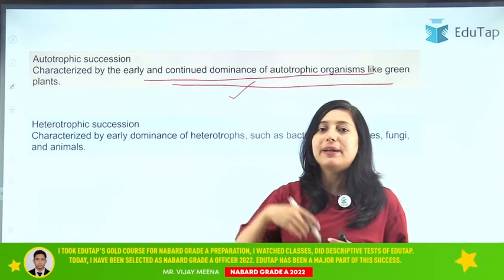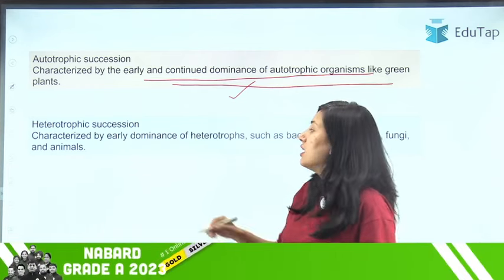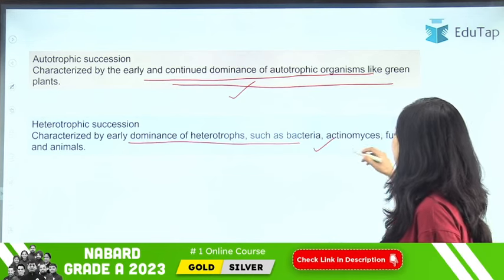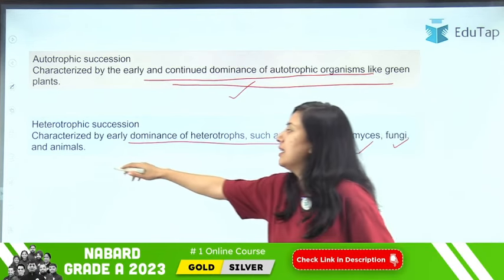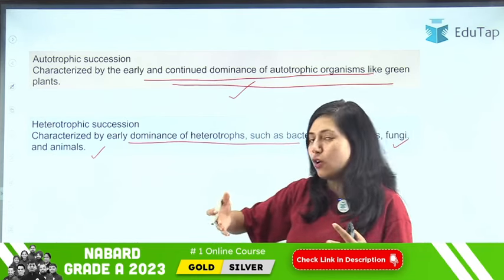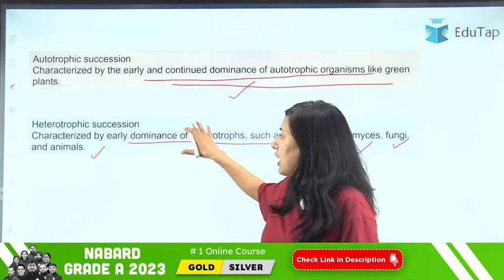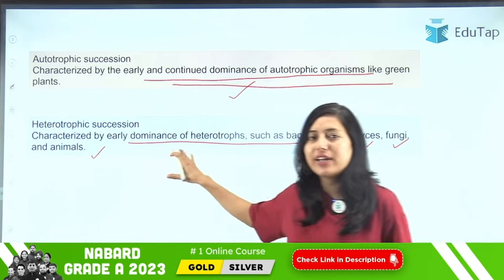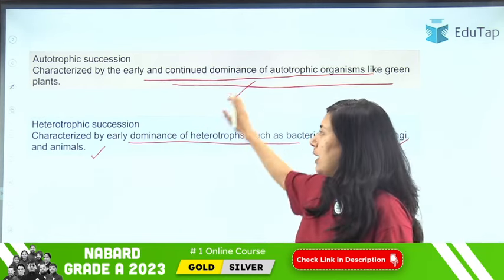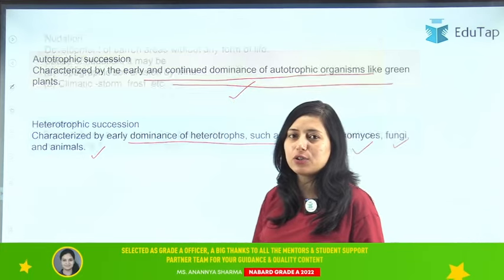Heterotrophs means those which depend on another for food, right? So it is characterized by early dominance of heterotrophs such as bacteria, actinomycetes, fungi, and animals. So basically they depend on another plant, another organism for food. So if there is a dominance of such organisms, that is your heterotrophic succession. Clear? I hope these are clear to you.